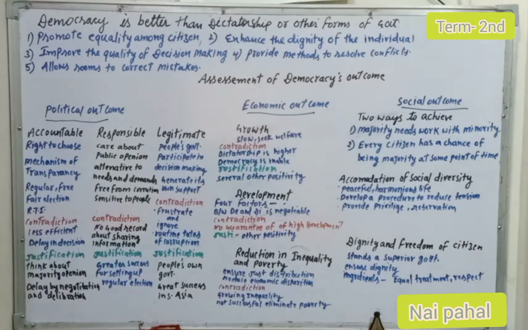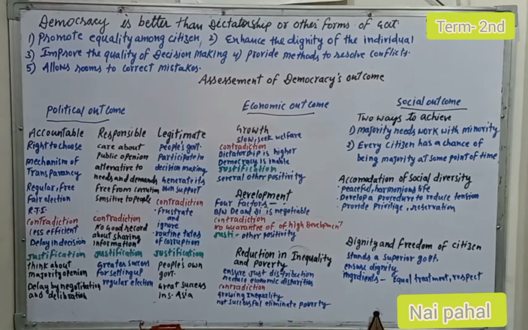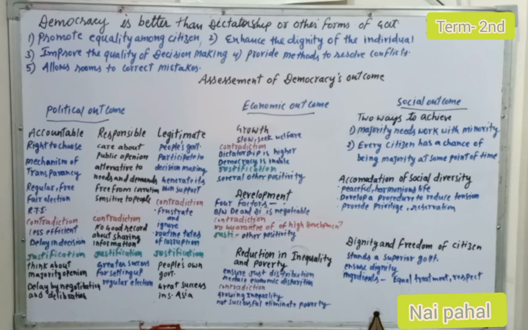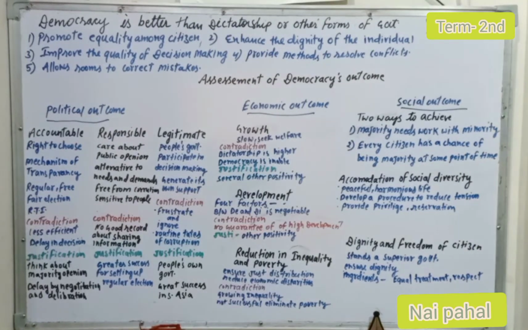Next, accommodation of social diversities. How does a democracy maintain good accommodation for social diversity? Because it maintains a peaceful and harmonious life for all people of the country. It develops procedures to reduce tension, and it also provides privilege and reservation for all kinds of people, because democracy is the better form of government.